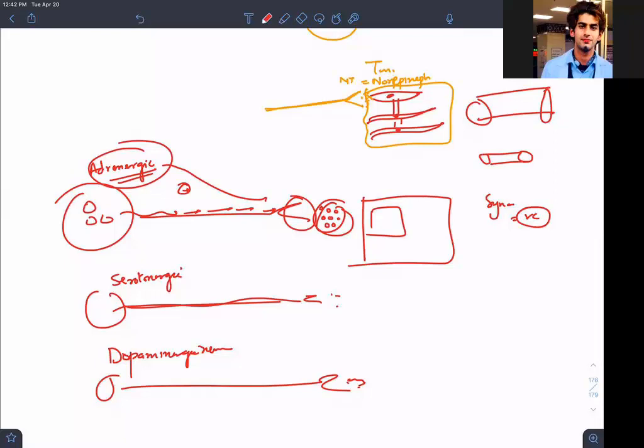Sympathetic, through which nerves? What stimulates them? Sympathetic nerve fibers, vasomotor nerves. If you want to stimulate vasoconstriction by the sympathetic nerves, you will have two mediators: sympathetic nerve fibers and vasomotor nerves.